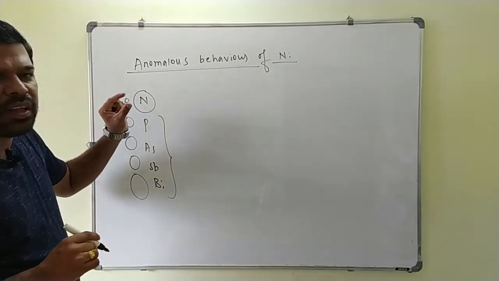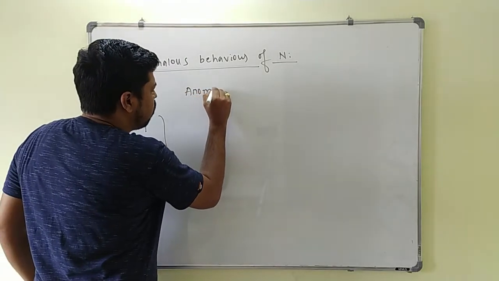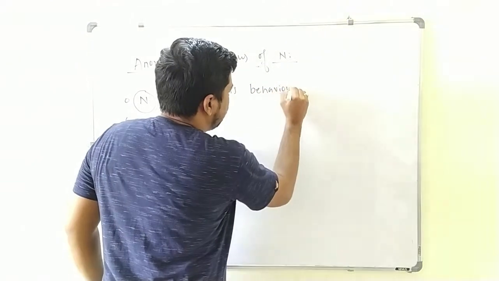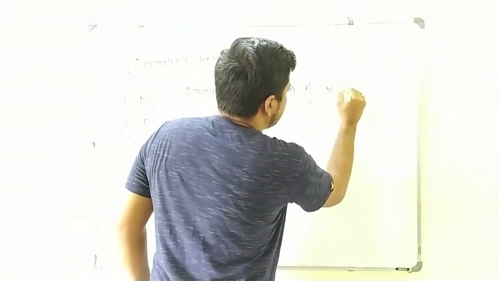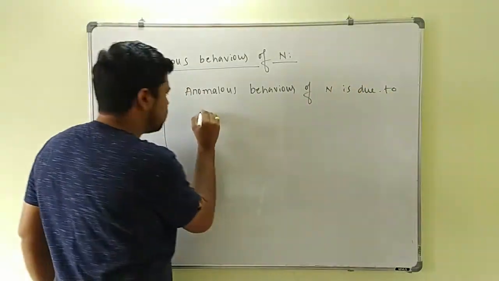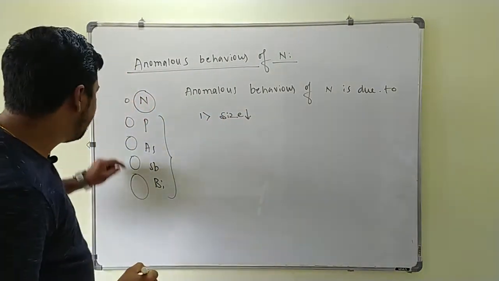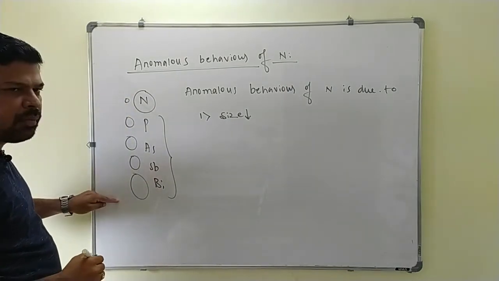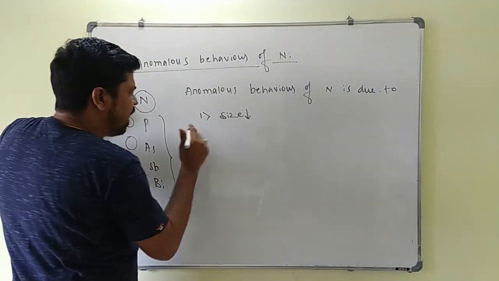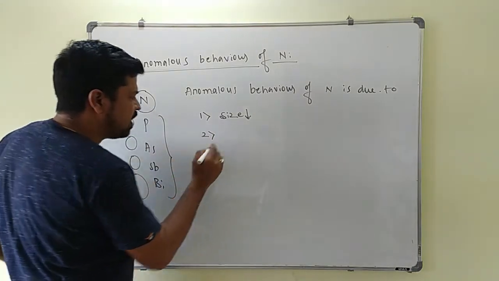So what is the reason for the anomalous behavior of nitrogen? Anomalous behavior of nitrogen is due to, the first point, its small size. Nitrogen is having the smallest size among the group 15 elements. That's why its property is different from the other elements. As the size of the nitrogen atom decreases, what happens here? It is having high electronegativity and high ionization energy.